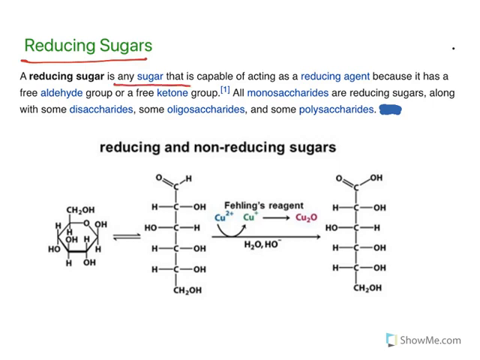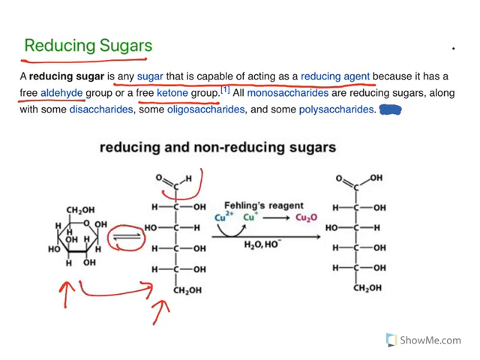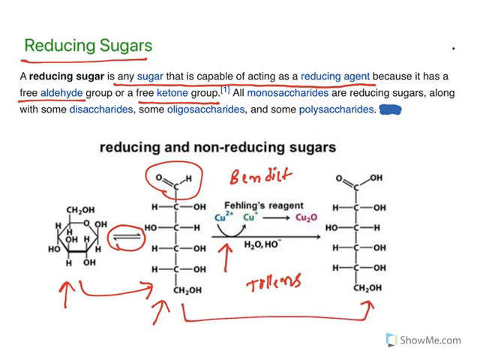Moving further, the last thing: reducing sugars. A reducing sugar is any sugar that is capable of acting as a reducing agent. Why is it acting as such? Because it has a free aldehyde group or free ketone group. Understand this: the molecules can exist either in cyclic form or in straight chain form, so it is in equilibrium. Glucose can form this straight chain form and you have a free aldehyde group. Now it will reduce certain reagents like Fehling's, Benedict's and Tollens'. All of them will get reduced and the sugar is oxidized.